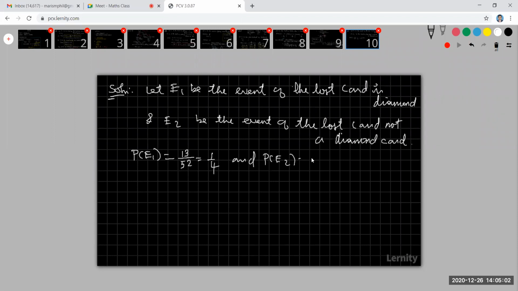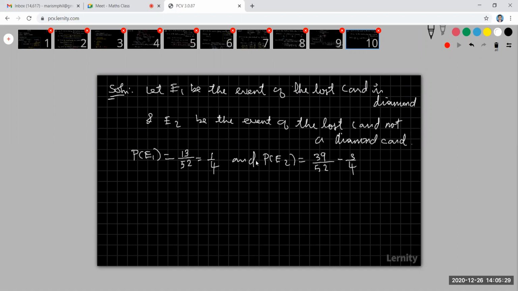My P of E2 means E2 be the event of the last card not be a diamond card. Not be a diamond card means what are the remaining cards? Totally 39 cards are there. Out of the 52, 13 are diamond. You can take the remaining 39. These remaining 39 are not diamond cards. You can take one card from this 39 and keep it away. Okay, students. So therefore, this will become 3 by 4.